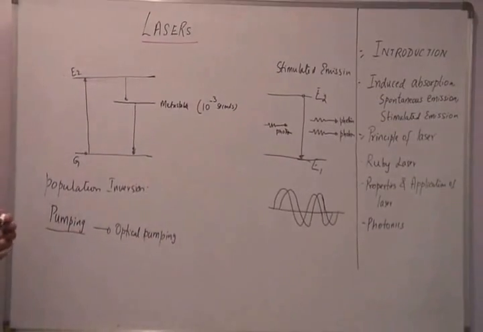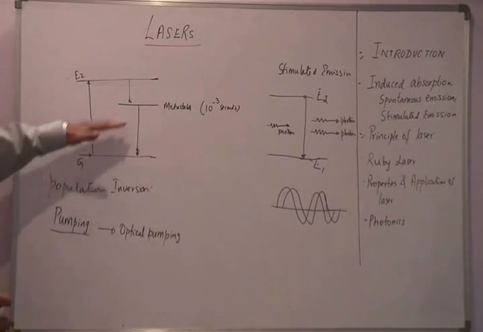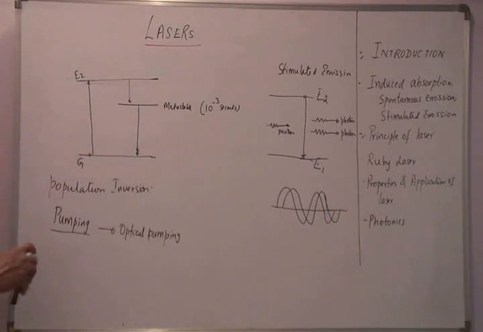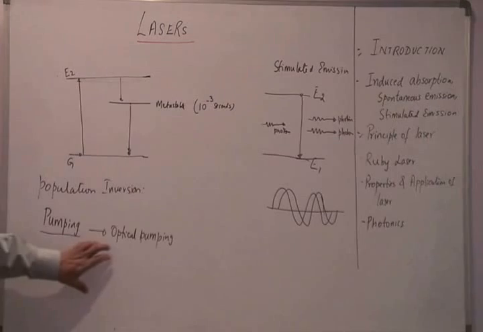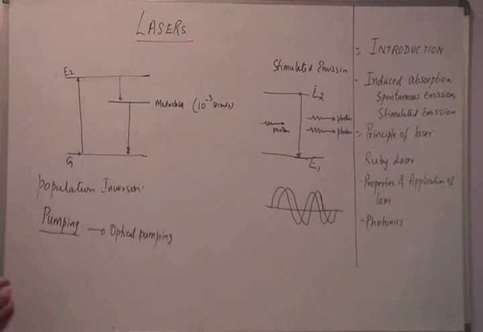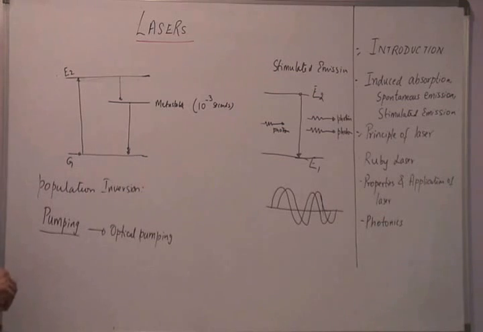As I mentioned, pumping is supplying of energy so that atoms move from the ground state to the excited state. I can pump energy through various means, and if I use optical energy, then it's called optical pumping. So optical pumping is used to achieve population inversion.